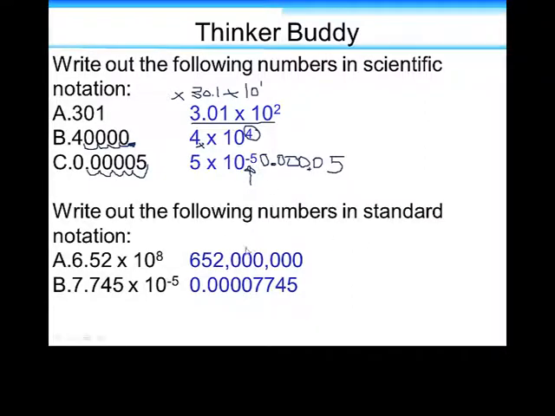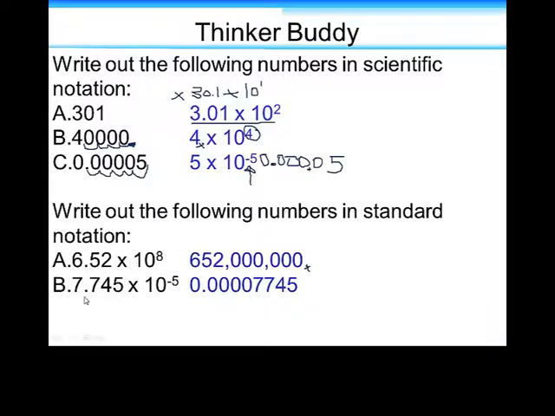Now, in writing out the numbers in standard notation, you go about it the same way. Here, 6.52, you start here and you start hopping out. I'm going to do it in the answer. 1, 2, 3, 4, 5, 6, 7, 8. And that'll get you out here. Again, don't necessarily put in the marker at the end, especially if those zeros are not included here. You would never put a decimal out there. If you did put the decimal there, that would actually tell the person that every one of these zeros mattered in the measurement, which is not shown here. You're only shown 3 digits.